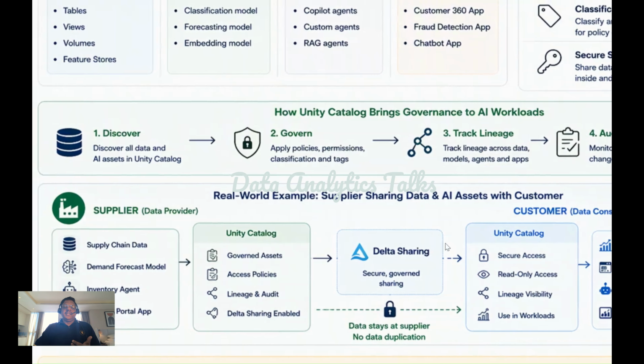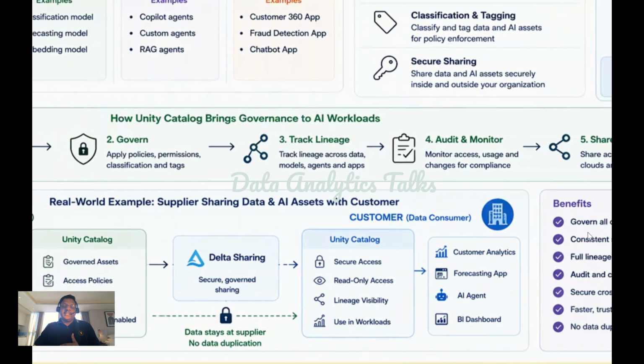Okay. Then governance. Next, policies are applied. Example includes permissions, security policies, classifications, tags. This ensure assets are properly controlled. Then next one is the tracking the lineage. The Unity Catalog tracks relationship between data, features, models, agents, applications, and this creates complete traceability throughout the AI lifecycle.